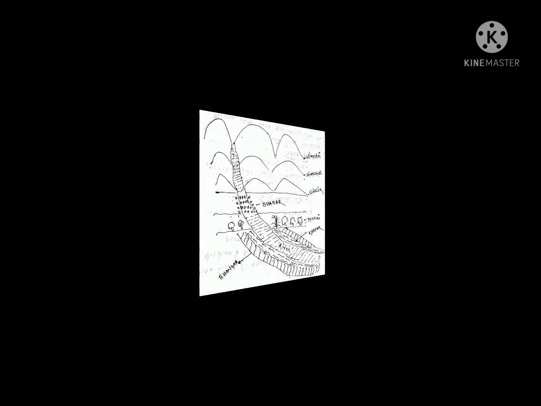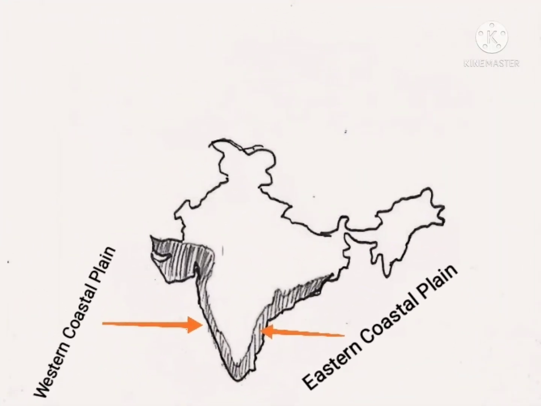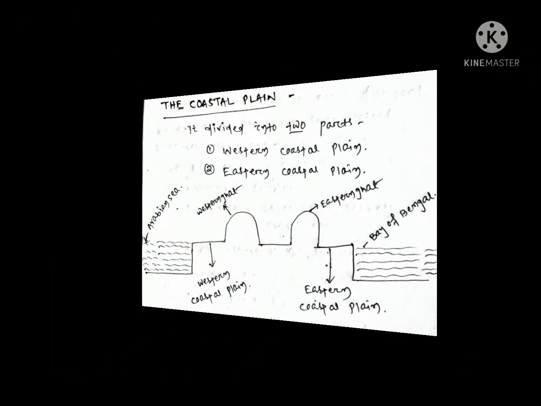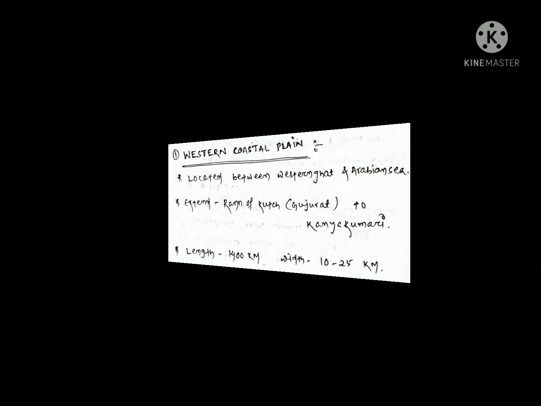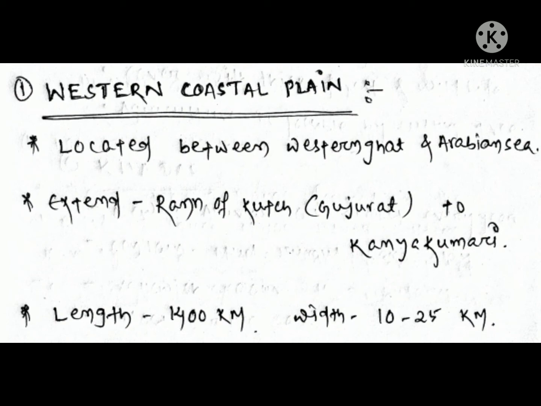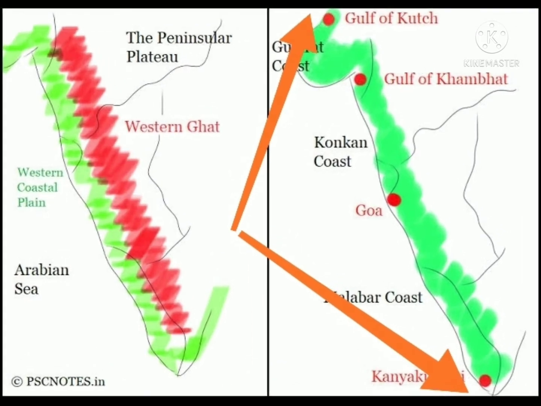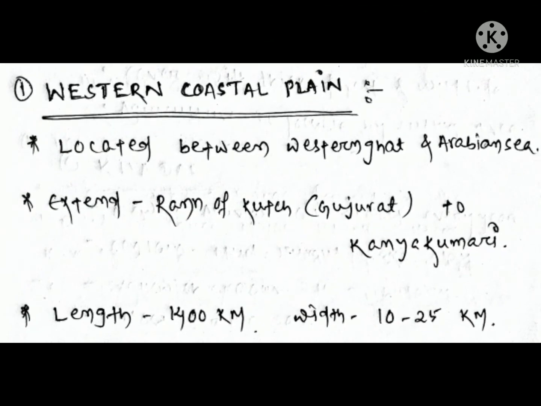Then we discuss the coastal plain which is situated in South India. The coastal plain is divided into two parts. The first one is the Western Coastal Plain and the second one is the Eastern Coastal Plain. First we discuss the Western Coastal Plain. The Western Coastal Plain is located between the Western Ghats and the Arabian Sea. It extends from the Rann of Kutch, Gujarat to Kanyakumari. Its length is 1400 km and its width is 10 to 25 km.